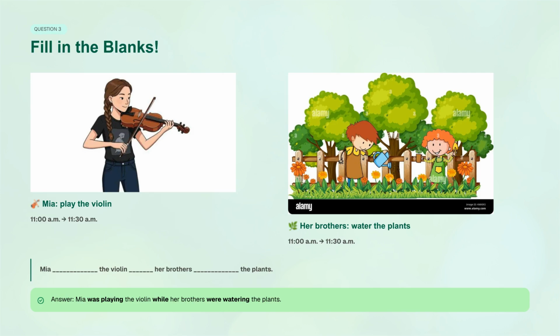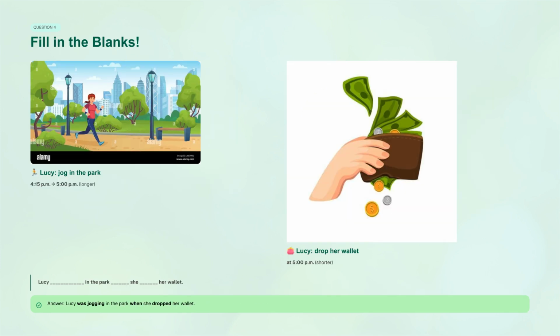Question 3 is a fill-in-the-blanks activity. Mia playing the violin and her brothers watering the plants both happened from 11 a.m. to 11:30 a.m. The complete sentence is, Mia was playing the violin while her brothers were watering the plants. Question 4 is another fill-in-the-blanks activity. Lucy jogging in the park was the longer action, and dropping her wallet at 5 p.m. was the shorter action. The complete sentence is, Lucy was jogging in the park when she dropped her wallet.